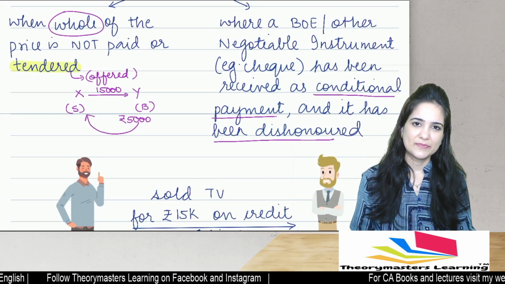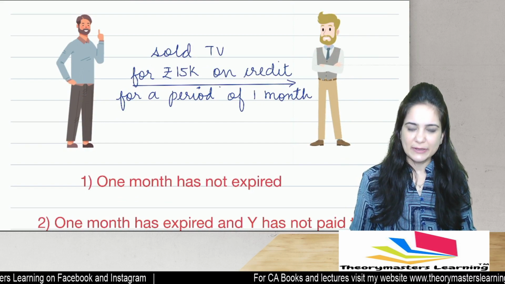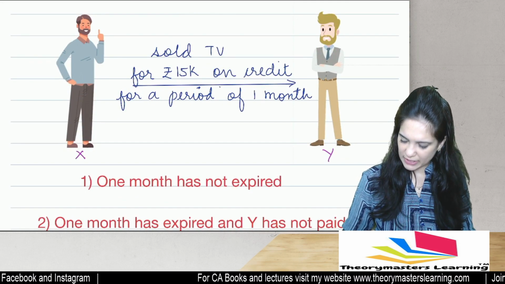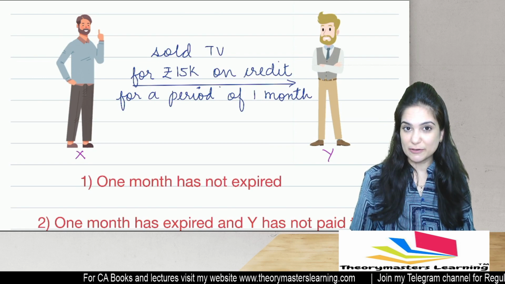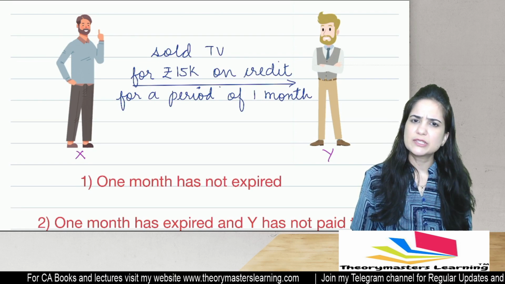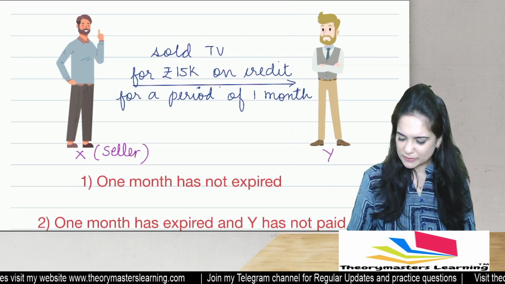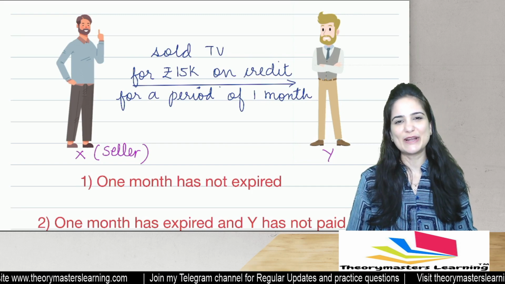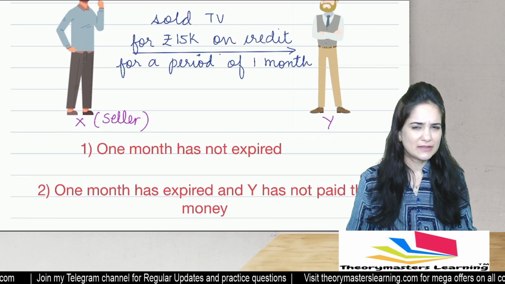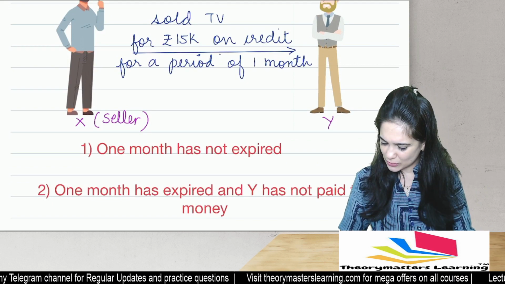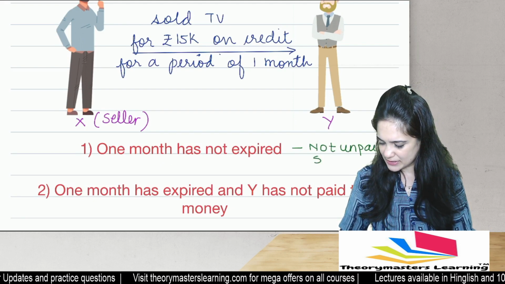I am unpaid. Let's discuss an example, students. X sold a television set to Y for 15,000 on a credit period of 1 month. There is a credit period of 1 month, all right? 1 month has not expired. Can we call X an unpaid seller? Answer in yes or no. I know I cannot hear you, but I can feel your answers. What do you think? 1 month has not expired. Is X unpaid? No, Y still has time to make the payment. No, he is not unpaid. So he is not an unpaid seller.